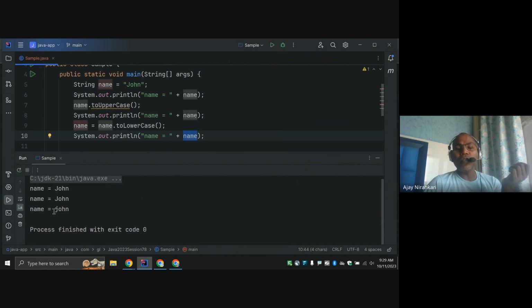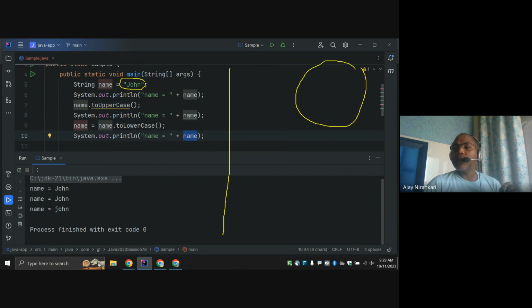So notice here, John is a small letter, right? Please note that this value is not modified. This is allocated in the first step. This is the name variable, and name is pointing to the first John. John is here, in heap memory. This is the heap memory, right?